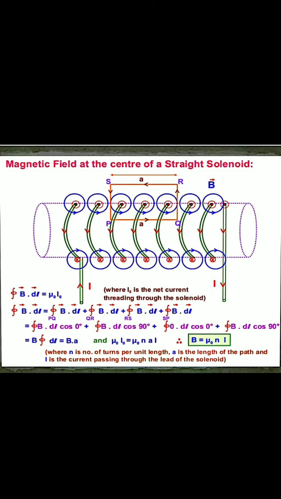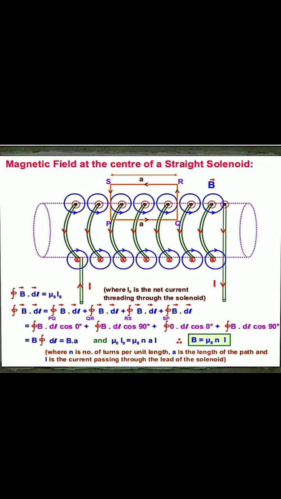We know that a solenoid means an insulated copper wire wound closely in the form of a helix, in the form of a cylindrical structure. The word solenoid comes from a Greek word meaning channel and was first used by Ampere. By a long solenoid, we mean that the length of the solenoid is very large as compared to its diameter. Okay, so how can we prove this one?